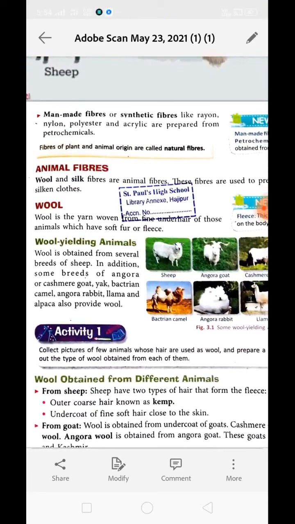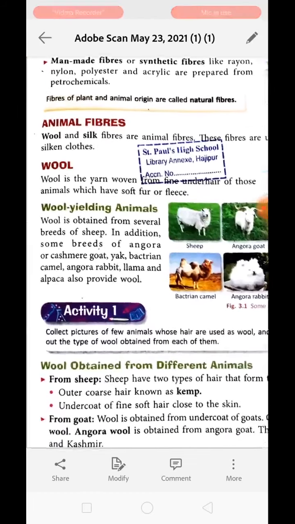Basically wool and silk, these are the two fibers that we are going to talk about in this chapter. You know that fibers are used to prepare clothes. If we are using wool to prepare the cloth, it will be woolen cloth. If we are using silk to prepare the cloth, it will be called silken cloth. So first let's talk about wool.